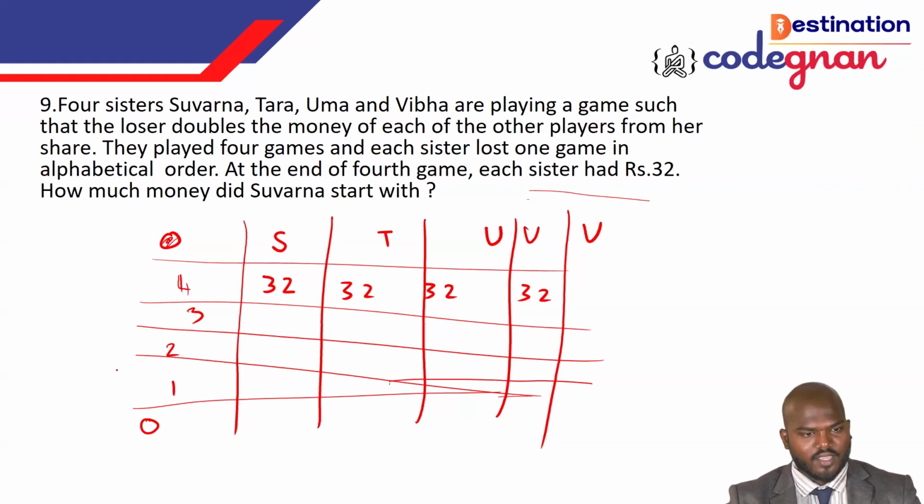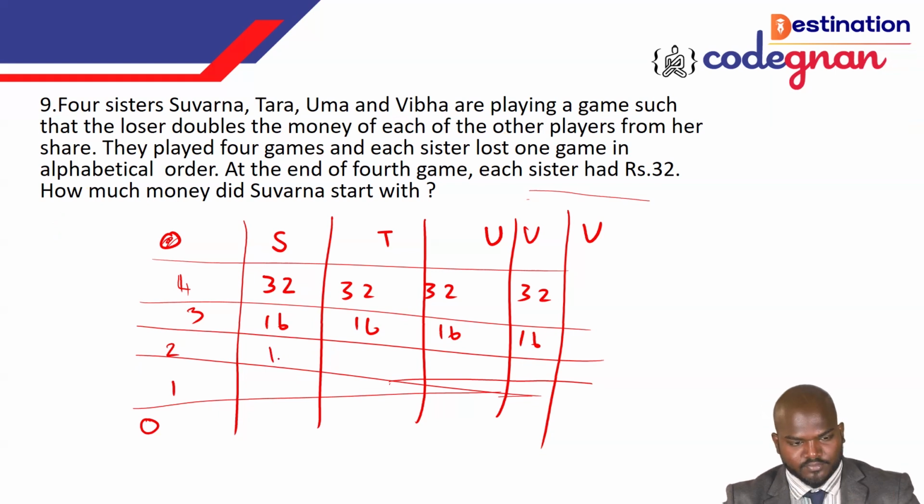And the other clue is that the losers double the money of each of the other players from her share. So then it will become 16, 16, 16, and the value we call 32, 32, 32. Then this will become 80, and next this will become 8, 8, and this will become 72, and 40, 40 we can call it here.